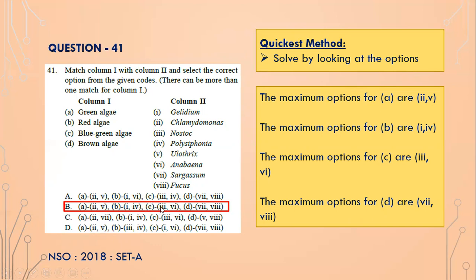For C, 3 and 6 occurs two times, so 3 and 6 is the right option. And for D, the 7 and 8, 7 and 8 occurs one, two, and three times. So for D, 7 and 8 seems to be the correct option. So only B has all the options which occur in the maximum frequency. So B is the right answer, isn't it? So here, solve by looking at all the options. A very innovative way of solving the question.